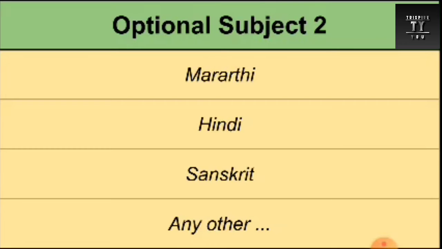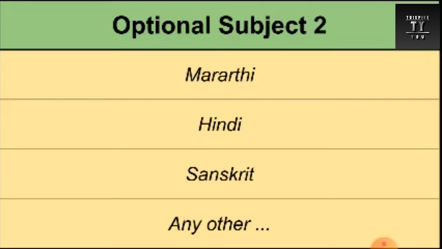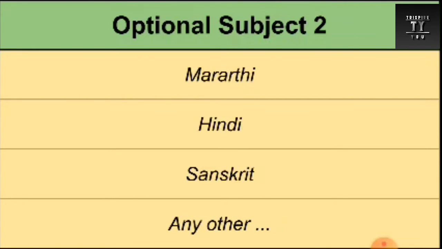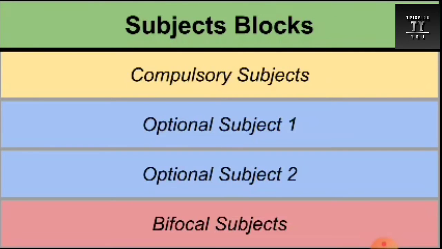So the second block is of languages and the first block is of these subjects. One subject from each is compulsory. And we have the third block, the bifocal subjects, which we will talk about later.